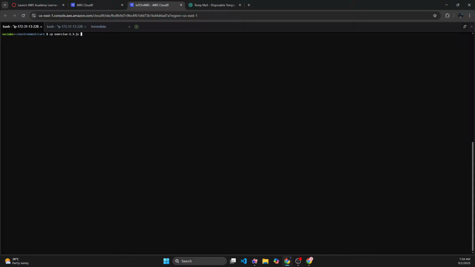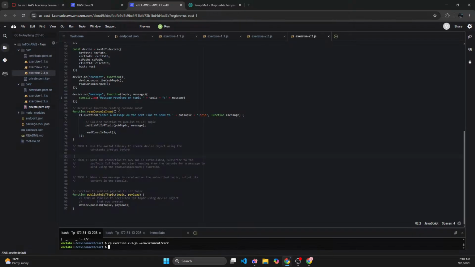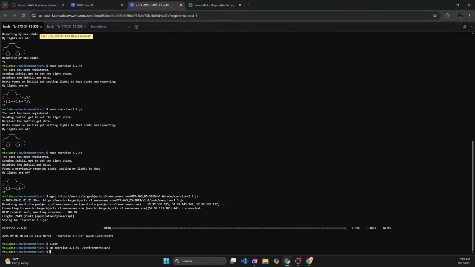Okay, I need to copy it to environment/car2. Once I have it copied, I can see the exercise has been copied to exercise 2 as well. And then I can go to my terminal and start the code.